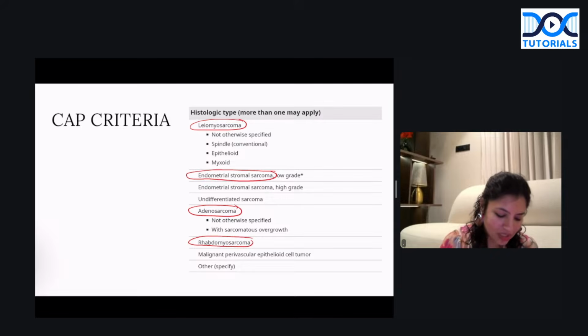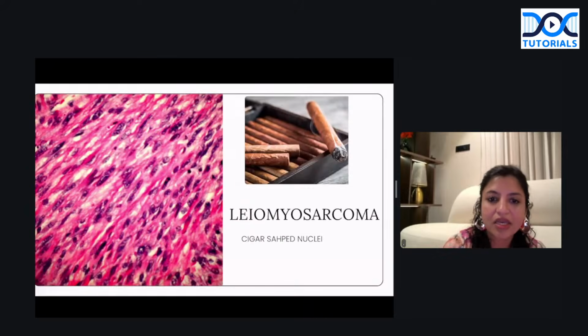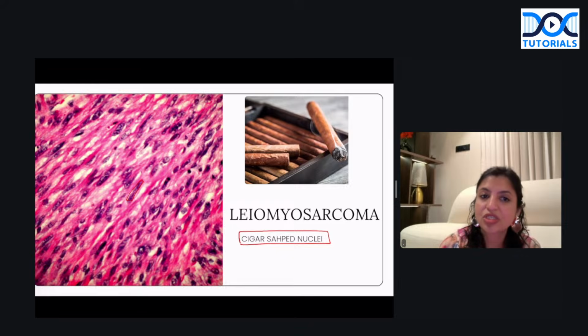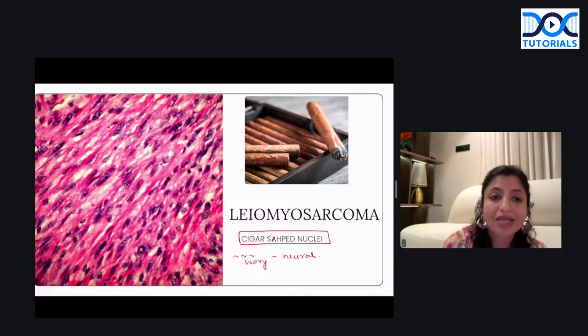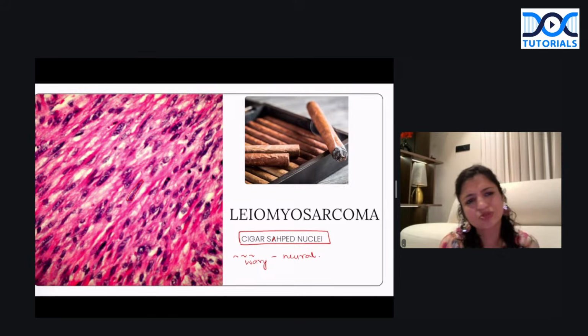Now, what is characteristic of any smooth muscle tumor is their cigar shaped nucleus. So both the ends are blunt. Okay, so that is something which has to be very clear. Blunt nucleus. So remember, cigar shaped nucleus, when somebody says, it is usually a smooth muscle tumor. Okay, apart from that, like wavy nucleus. So whenever somebody says wavy nucleus, that is positive for neural tumors. So neural tumors have wavy nucleus. That is what you have to be very, very clear about. Okay, wavy nucleus is neural. Cigar shaped nucleus is leiomyoma versus leiomyosarcoma. So that is something which you should be super clear with.